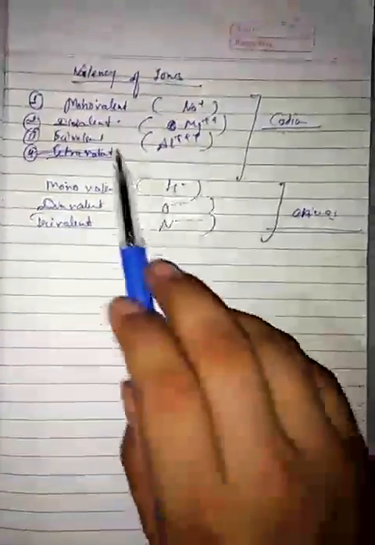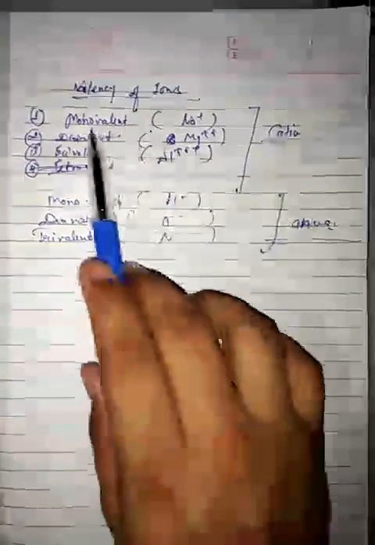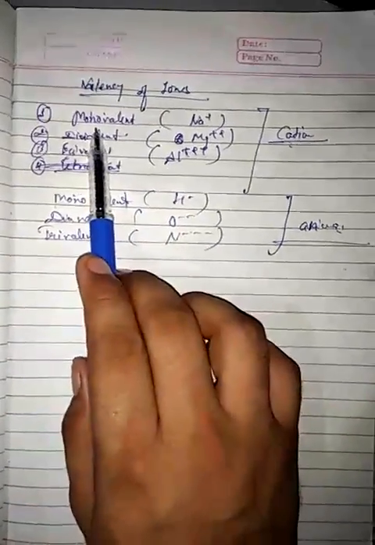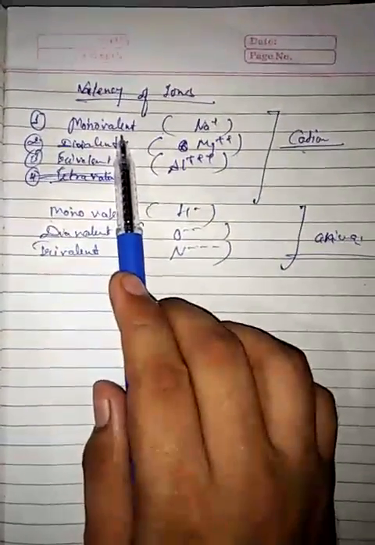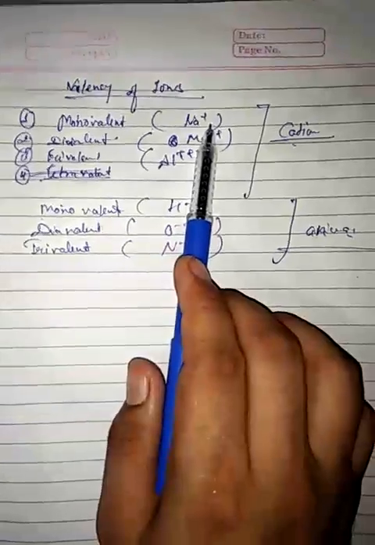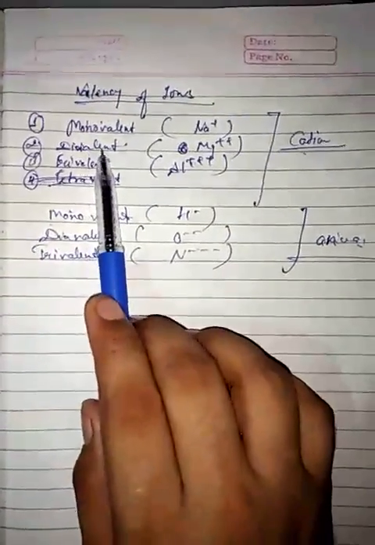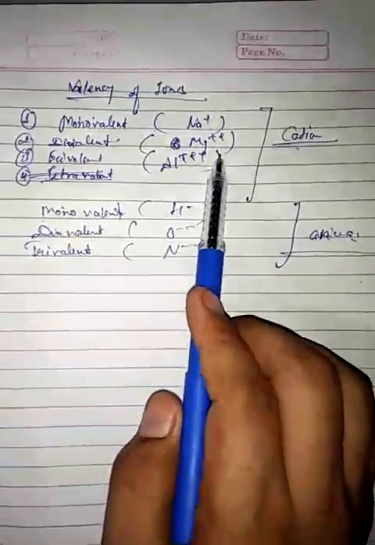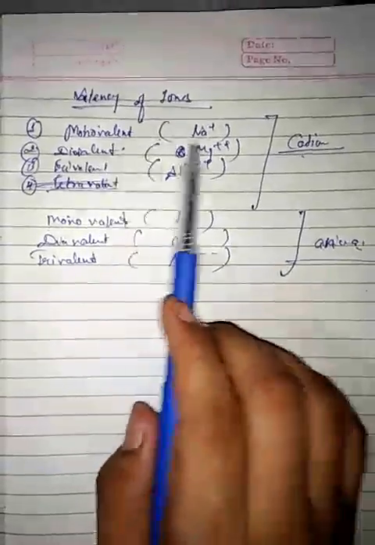Now the kinds of valency according to cation and anion nature. Ions are of two types, cations and anions. Cations have three types: monovalent, divalent and trivalent. An ion which has only one positive charge is known as a monovalent cation. The divalent is an ion which has two positive charges.